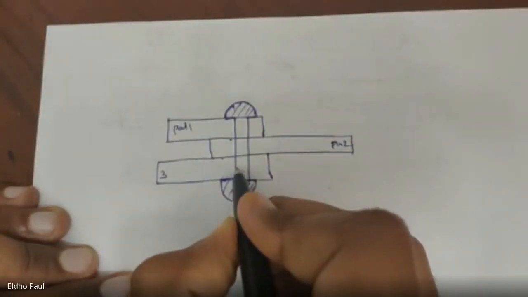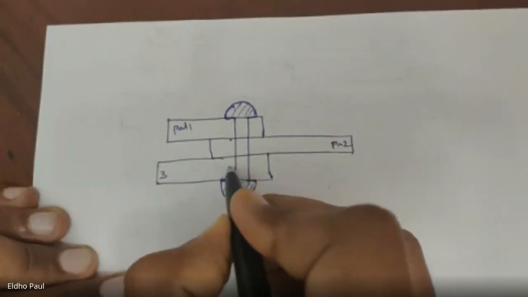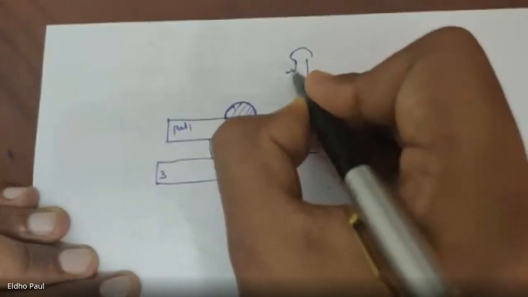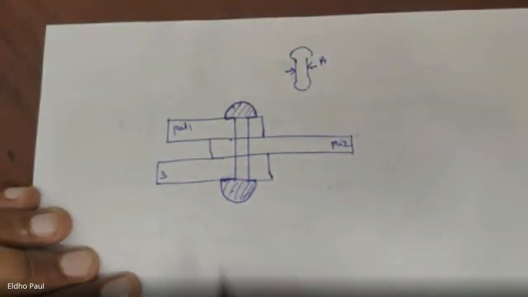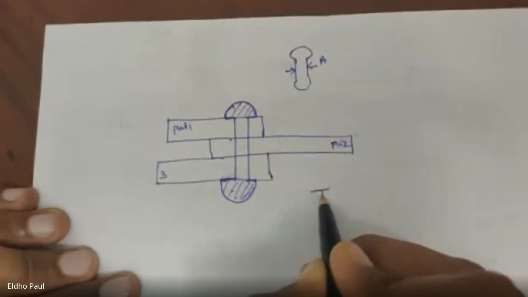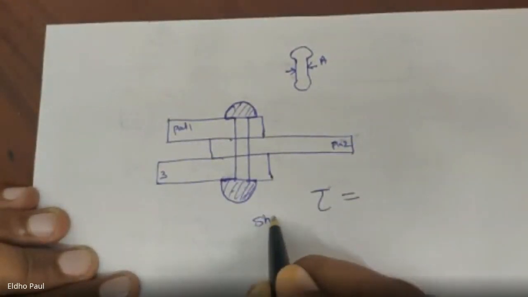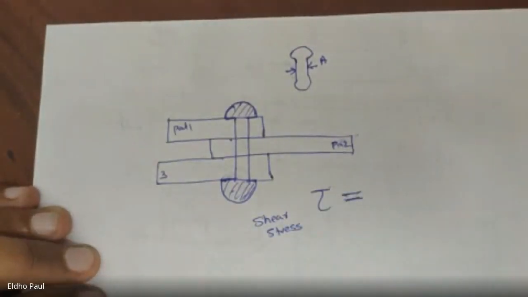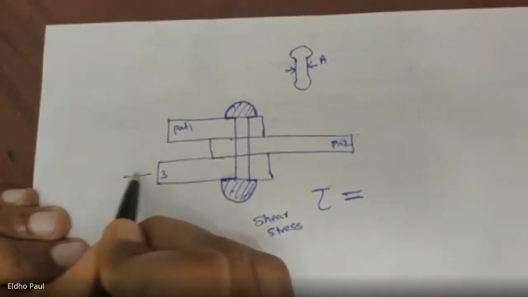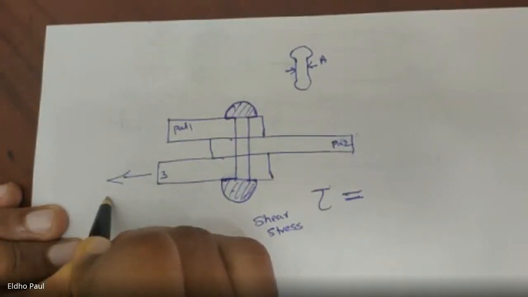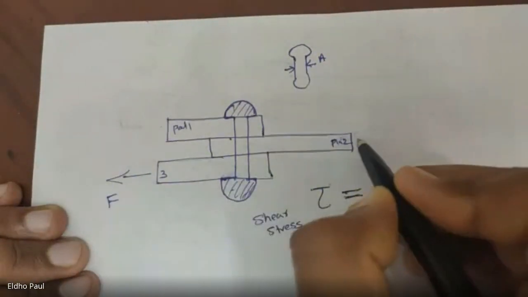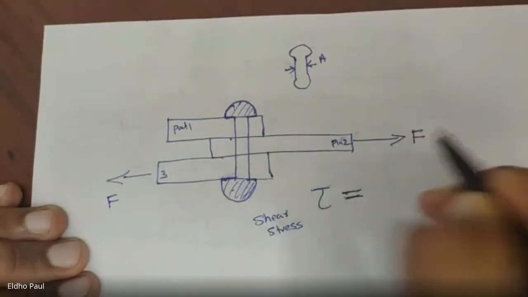And the cross section area of this rivet is equal to A. Then what is equal to tau? Shear stress tau is equal to force. Here the force applied is equal to F. Here in this direction F, and in this direction also F.